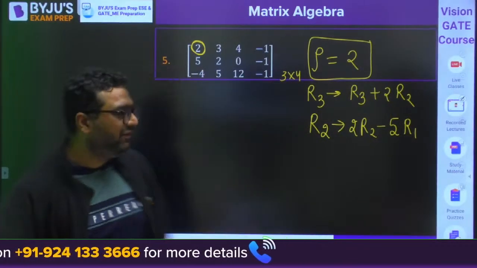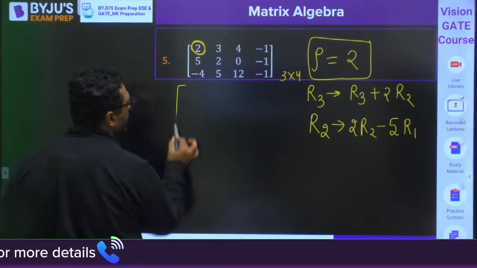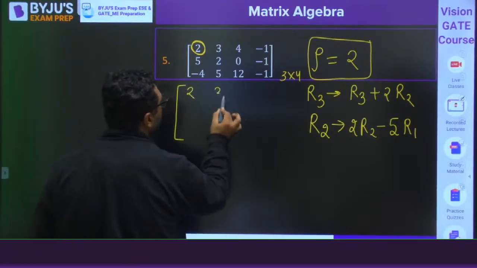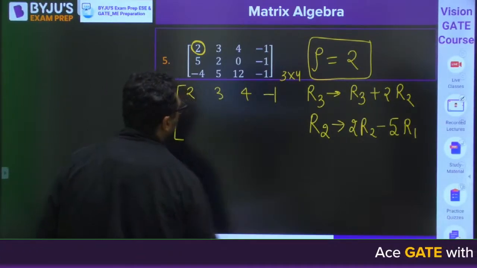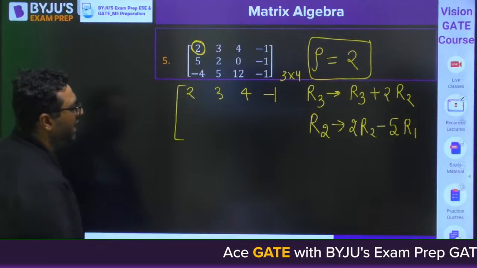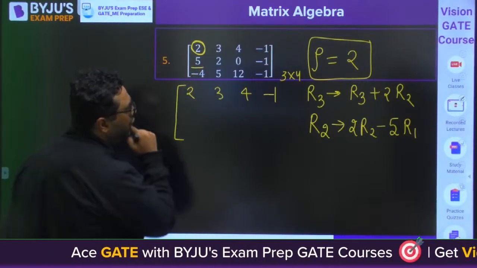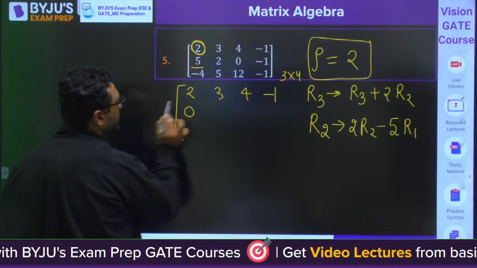For saving time, I am doing 2 operations together. First of all, this is 2, 3, 4, minus 1. Then when I multiply 2 times this, 5 into 2 is 10, 10 minus 10 will be 0.